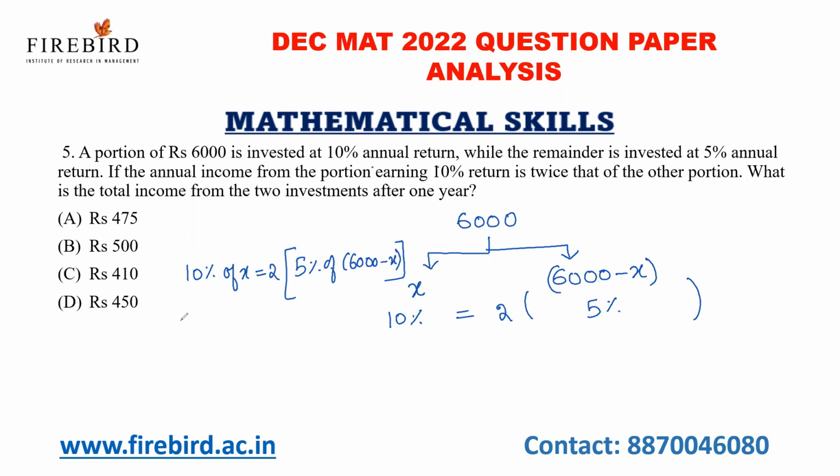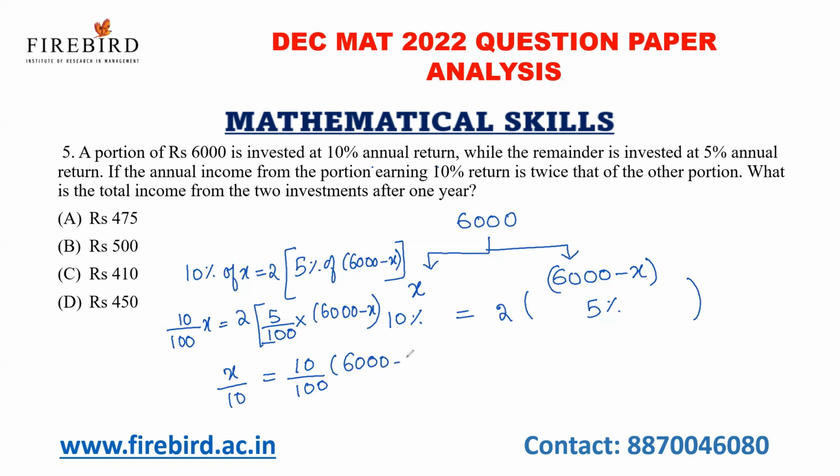Okay, 10% of X is what? 10 by 100 into X is equal to 2 into 5, let us write this 5% as 5 by 100 itself. Of denotes multiplication. 6000 minus x. So 10 by 100 into x, it is nothing but x by 10, which is equal to 10 by 100 into 6000 minus x. So 0 and 0 will get cancelled.